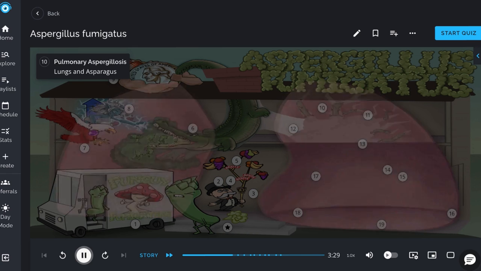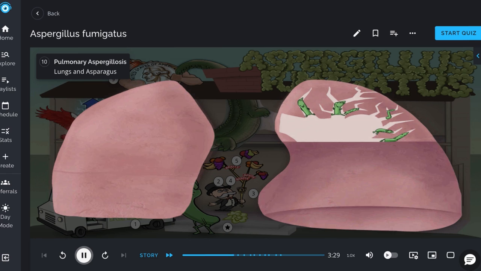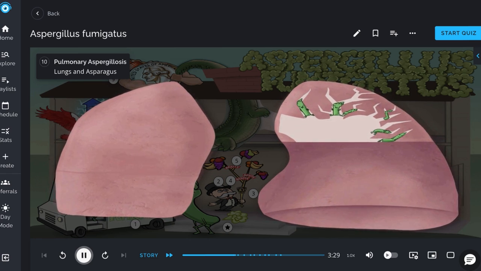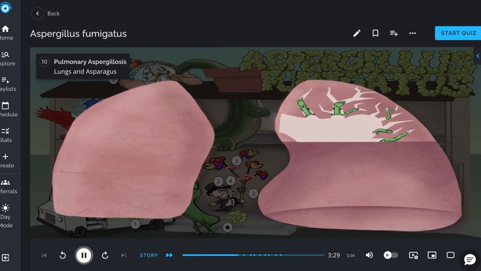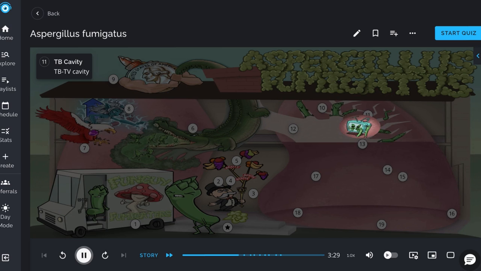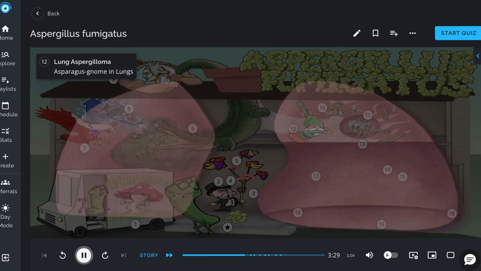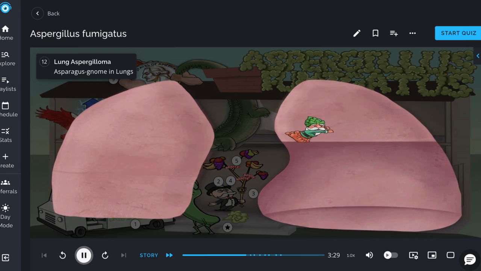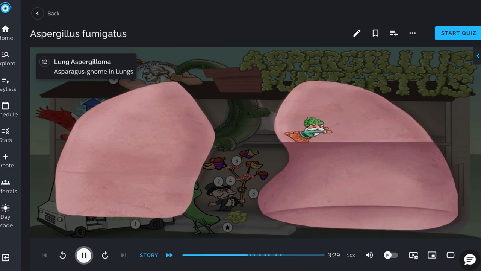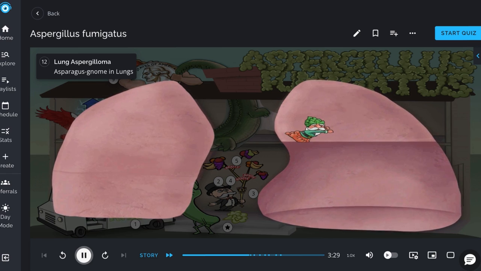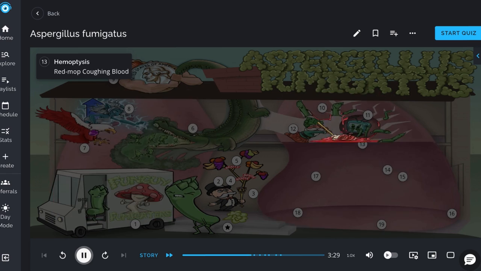The next form of disease is pulmonary aspergillosis, the asparagus squeezing into lungs, where an active infection occurs in the lungs. It often occurs in patients who previously had tuberculosis and were left with a TB cavity in their lungs, shown by the TB-TV cavity. Aspergillus can then establish itself and grow into a fungal ball called a lung aspergilloma, represented by the asparagus gnome in the lungs. Hemoptysis, the red mop coughing up blood, is a common sign of this disease.